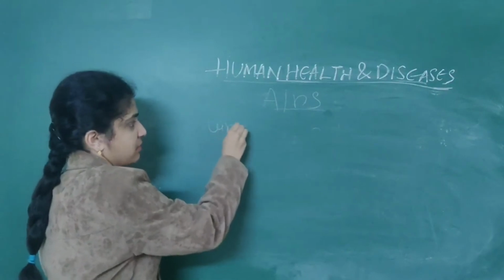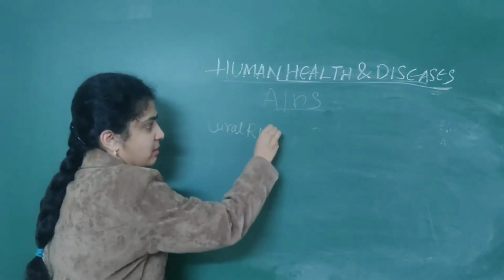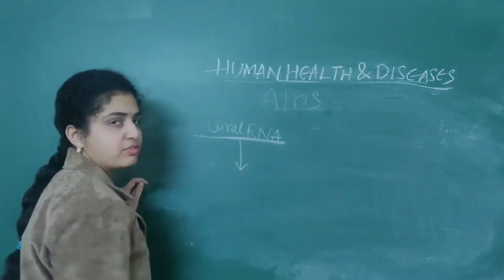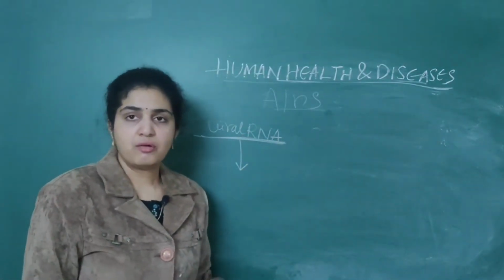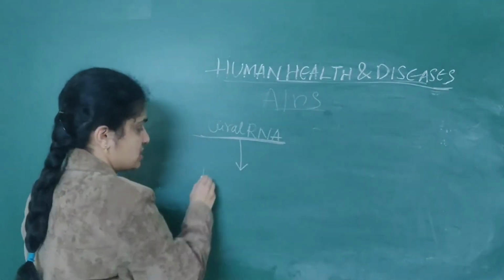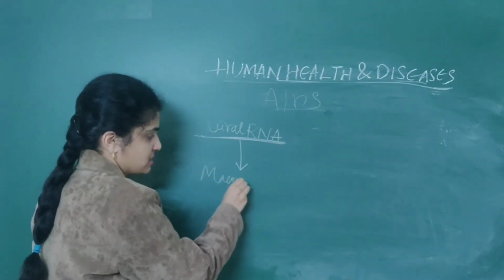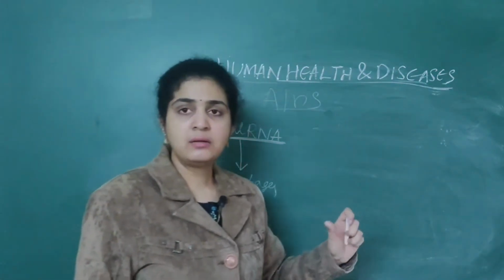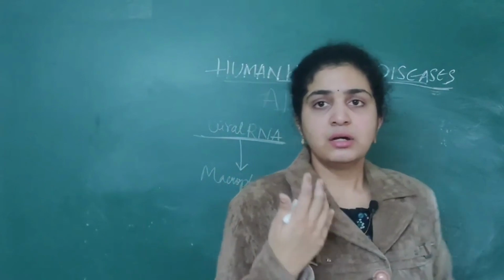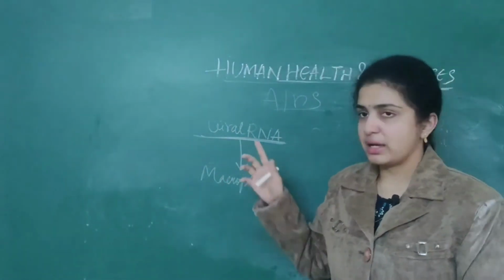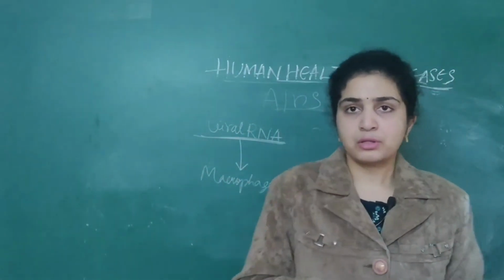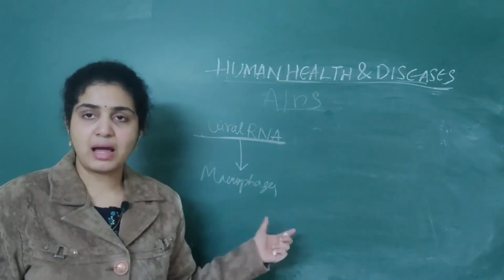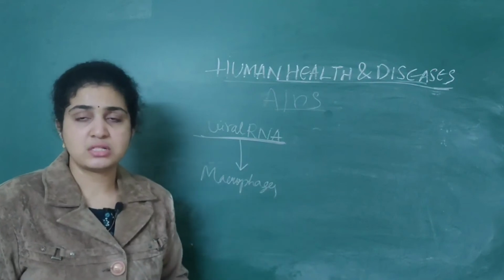The viral RNA will enter the body of the person. Macrophages as well as lymphocytes are the main cells which attack the foreign particles. So first viral RNA will enter the body through different modes of transmission, and then it will enter first into the macrophages. It will attack the macrophages.